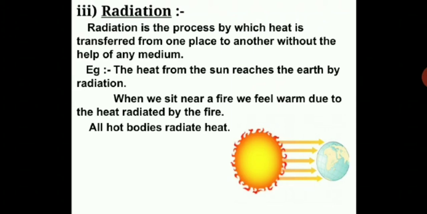Whereas in conduction and convection you have seen transfer of heat takes place with the help of particles. That means in conduction the process takes place in solids, and in convection the process takes place in liquids and gases. Here in radiation there is no medium required. So heat of the sun reaches the earth due to radiation. This is a very good example of radiation, though you don't have any medium in space, the heat from the sun reaches the earth because of radiation. A very simple example of radiation.